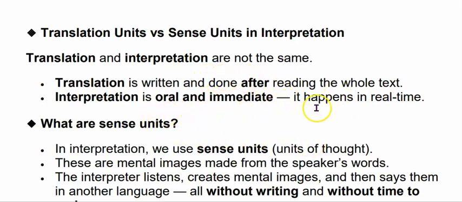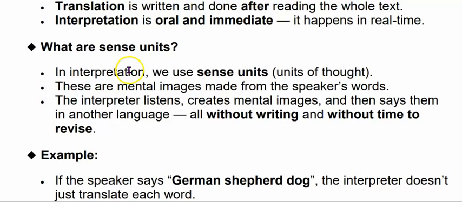So first in English, translation and interpretation are not the same. Translation is written and done after reading the whole text. Interpretation is oral and immediate and happens in real time. So what are the units of sense? In interpretation, we use sense units, that is units of thought. These are mental images made from the speaker's words.